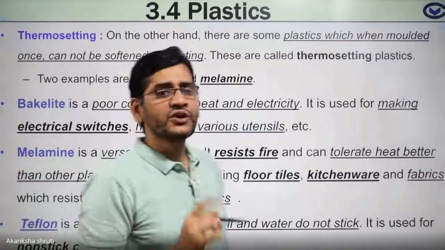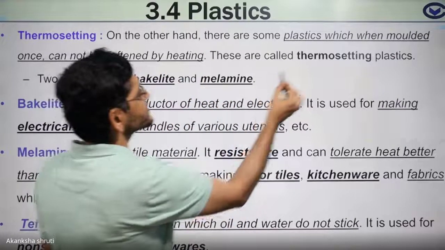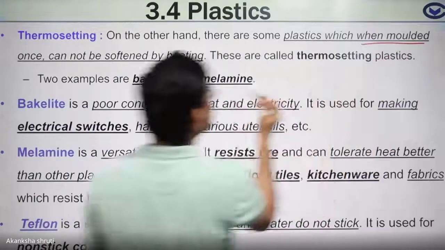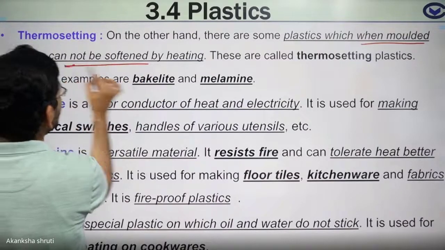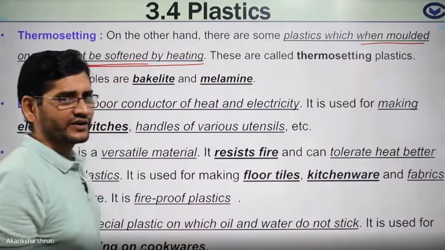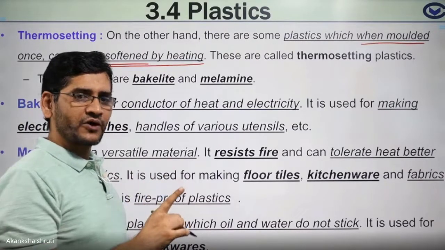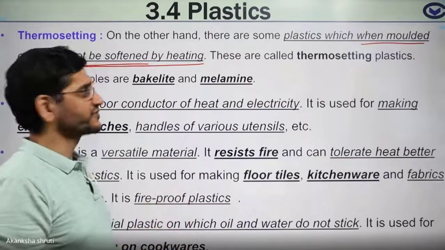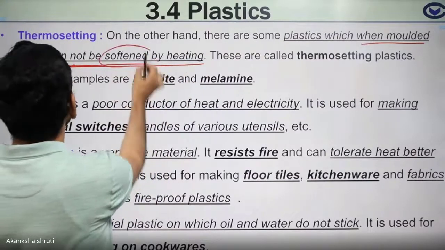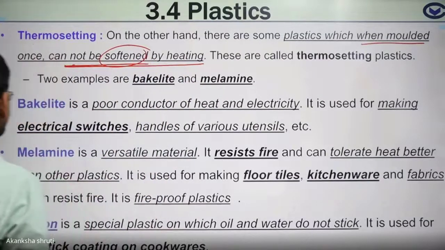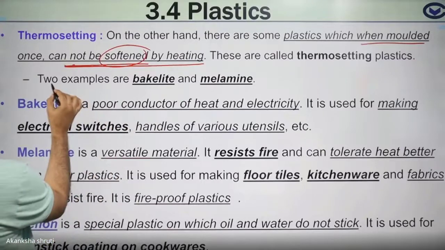The other category is thermosetting plastic. The plastic which cannot be deformed by heating. So plastic which, once molded, its shape cannot be changed, means it cannot be softened on heating. But the thermoplastic was deformed on giving heat, means they are soft, but this is quite hard, and even on heating it will not soften. Examples of thermosetting plastic, keep in mind, students, you have to keep 3 examples in your mind.